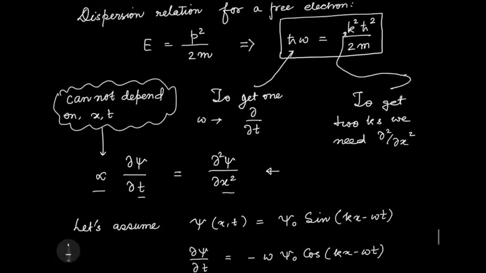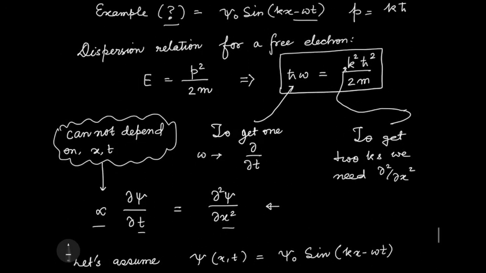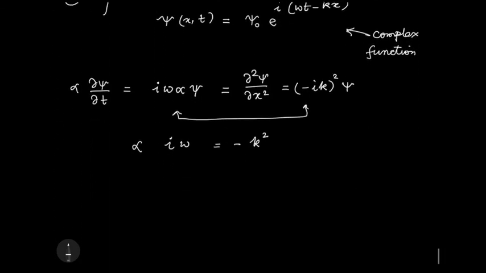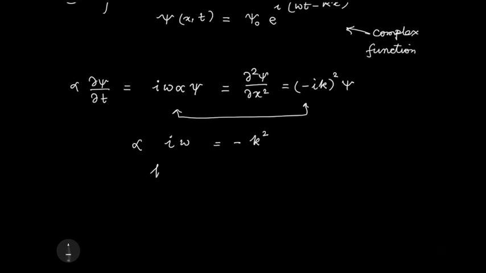Now let us compare this with what I wanted to get, which is this dispersion relation. So h cross times omega equals k square h cross square by 2m.